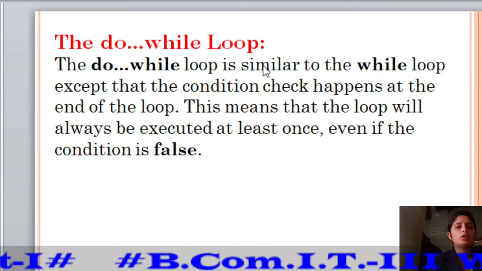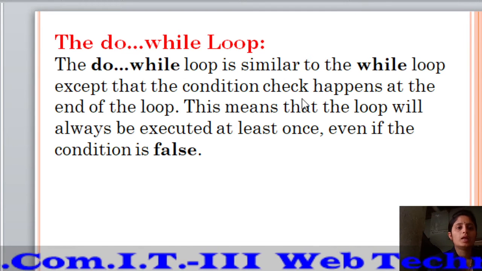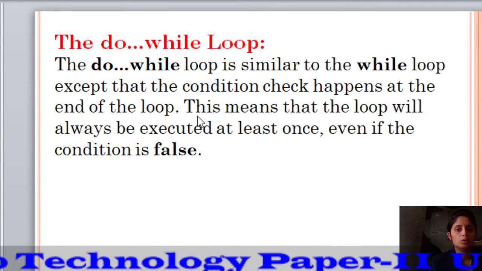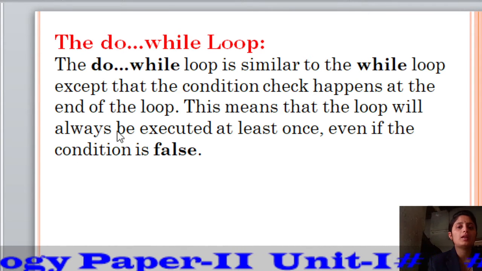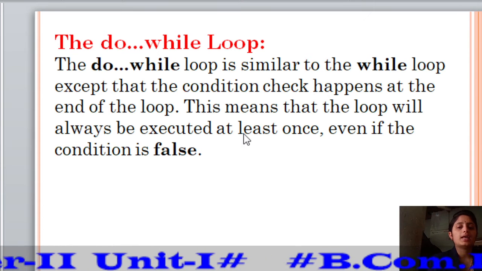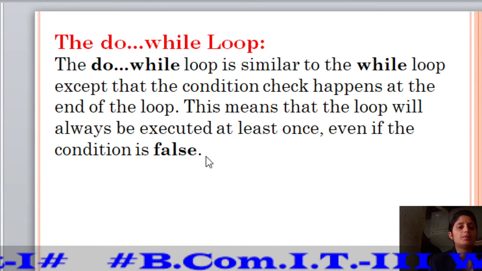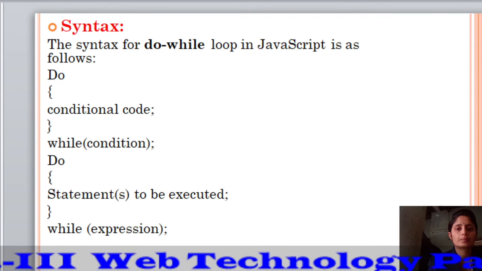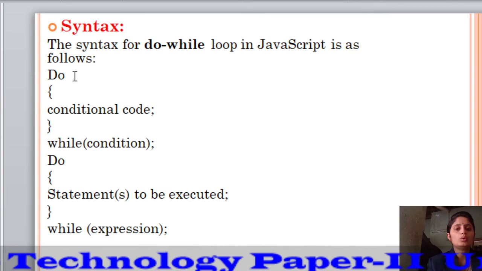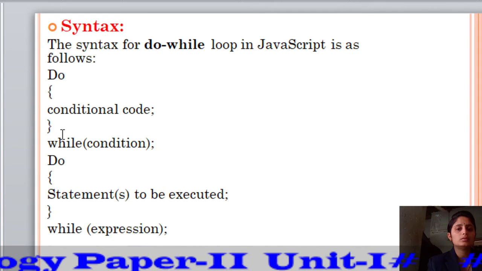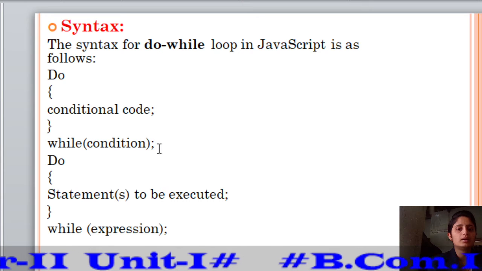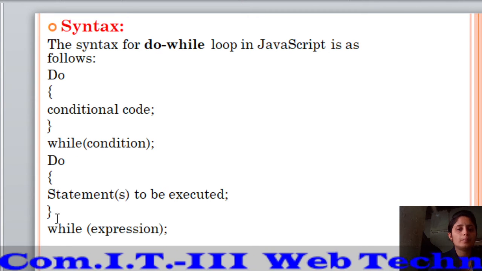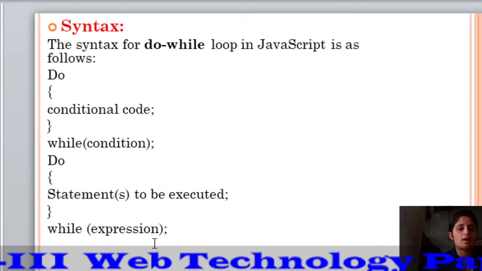The do while loop is similar to the while loop, except that the condition check happens at the end of the loop. This means that the loop will always be executed at least once, even if the condition is false. Let's see the syntax for the do while loop. Syntax: do, curly brace, conditional code, bracket complete, while condition. In the do brackets is the statement to be executed, then the end of the curly brace, and the while expression.